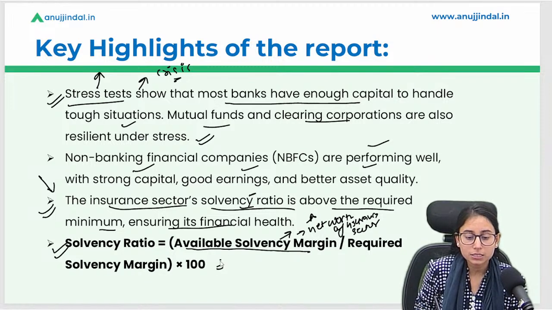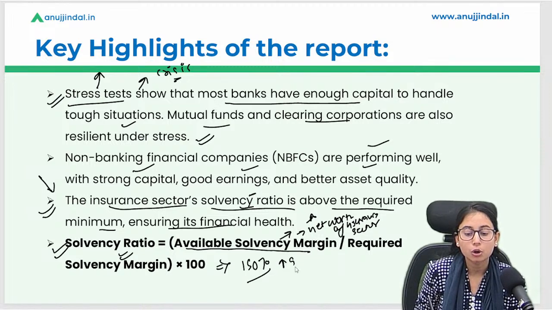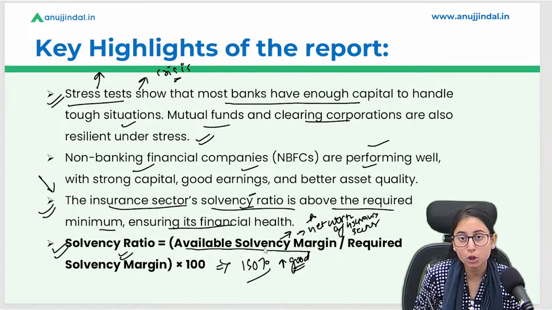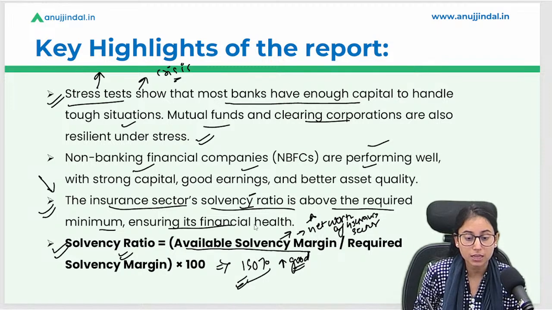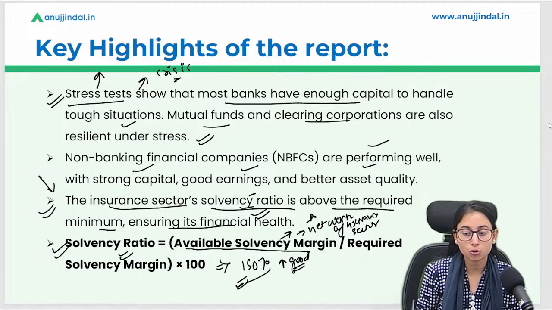And this metric, if it is more than 150%, is considered to be a good one. Anything greater than this will be considered a good indicator for the insurance sector. And considering this, the report says that the insurance sector is also resilient.